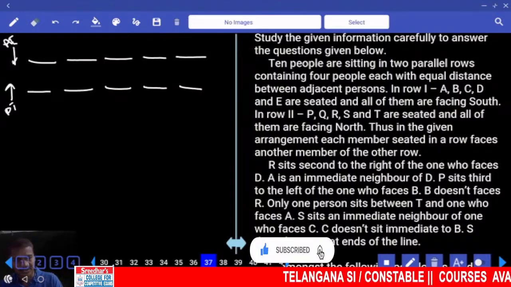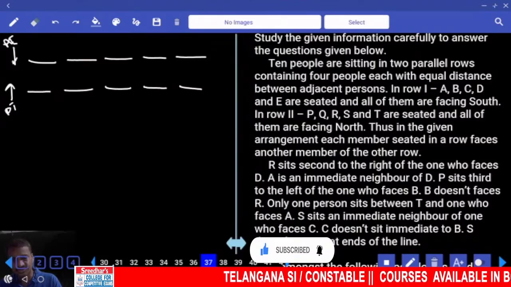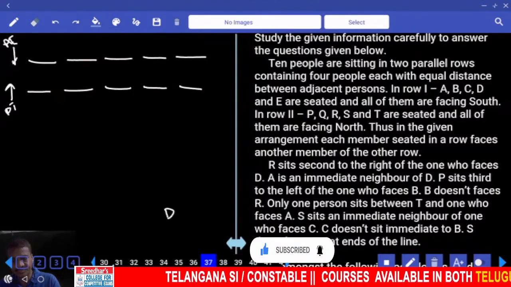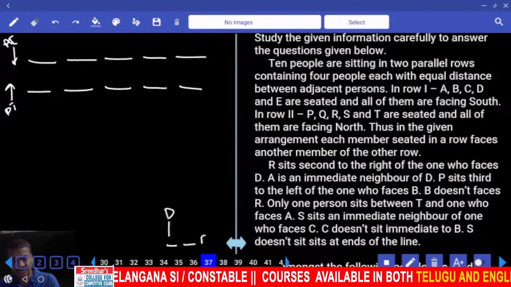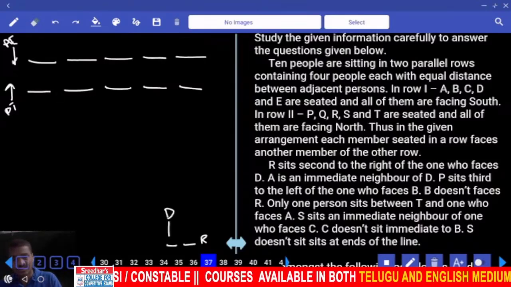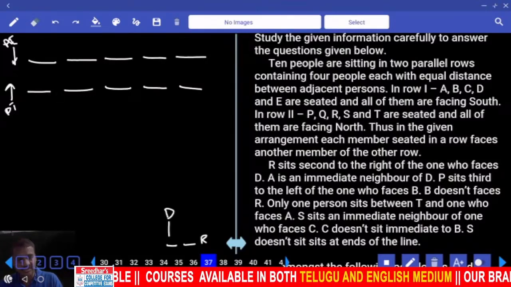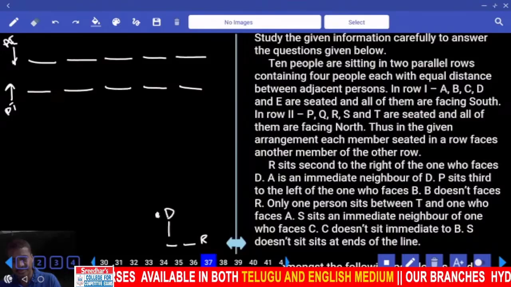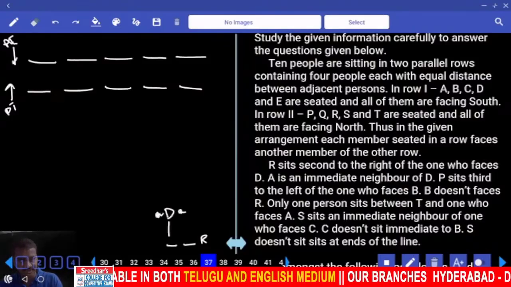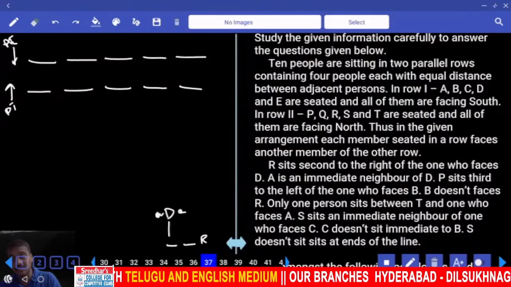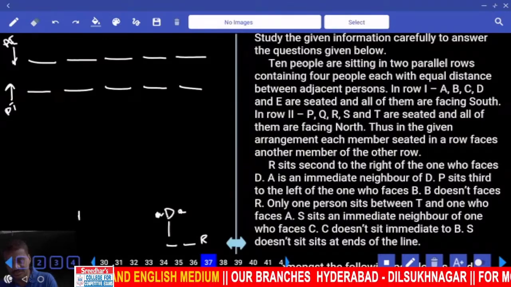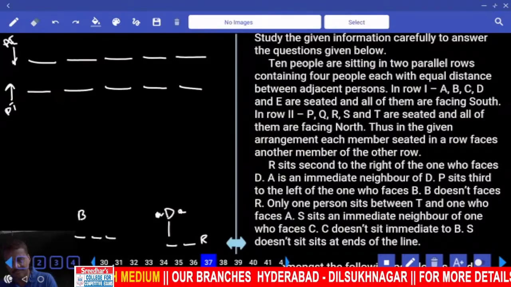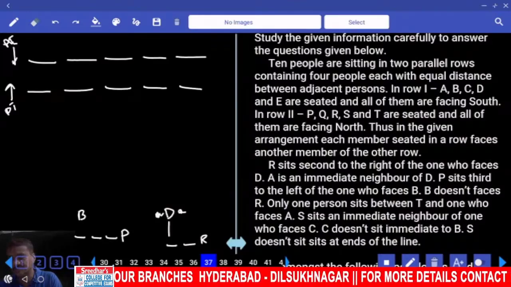R sits second to the right of the one who faces D. Now D is here. D is opposite, second to the right. Who is that one? R. A is an immediate neighbor of D, either left or right. Then P sits third to the left of the one who faces B. B is here. B is opposite, and P sits third to the left of the one who faces B.